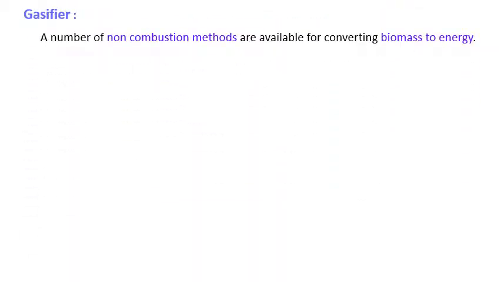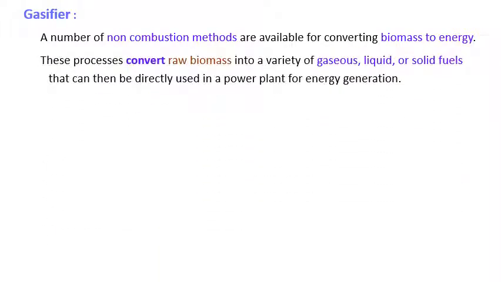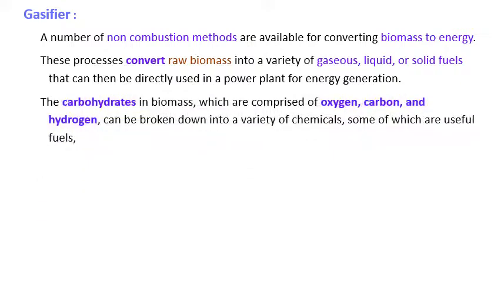To start with, what is a gasifier? A number of non-combustion methods are available for converting biomass into energy. These processes convert the raw biomass into a variety of gaseous, liquid or solid fuels that can be directly used in the power plant for energy generation.